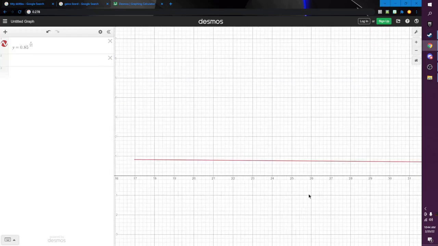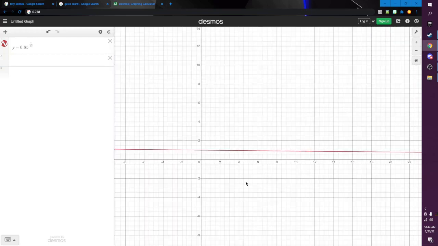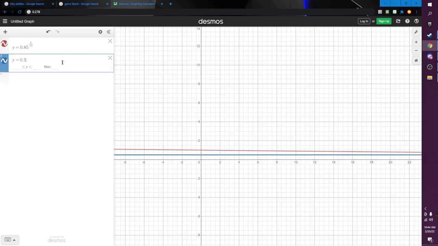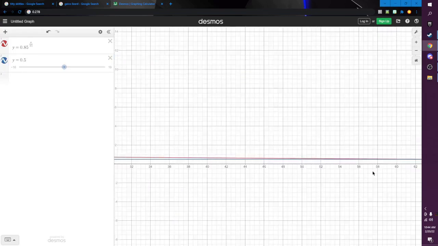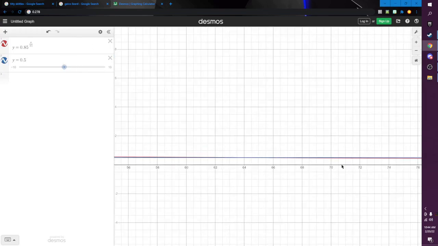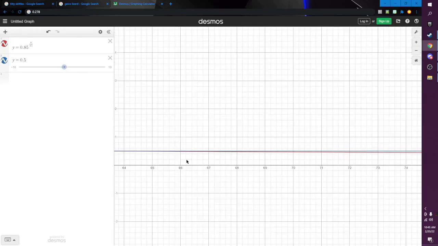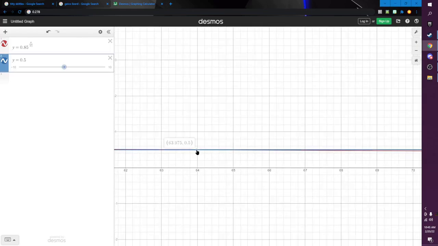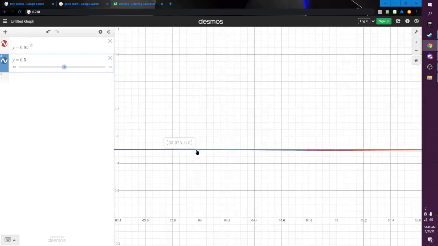So what if we wanted to figure out the half-life of car insurance? Well, if we say y equals 0.5, we can find the point where this graph and this graph intersect. And it looks like it's around here. Yes, so after about 64 minutes, you will have half of a car insurance left. So yeah, it takes about an hour. The half-life of car insurance is about an hour.